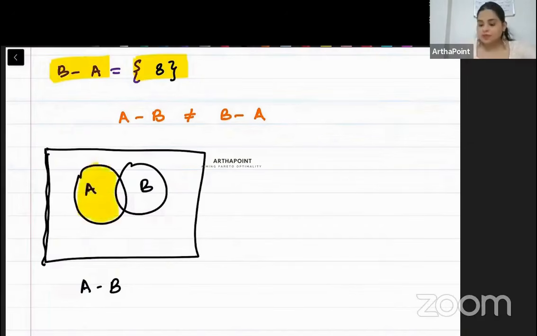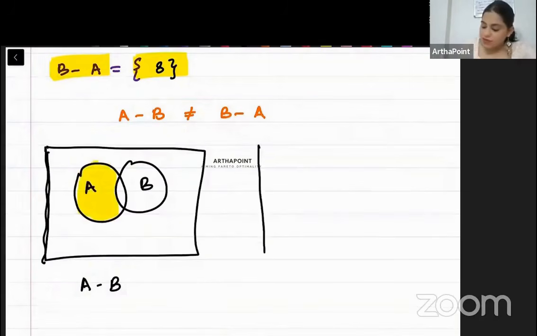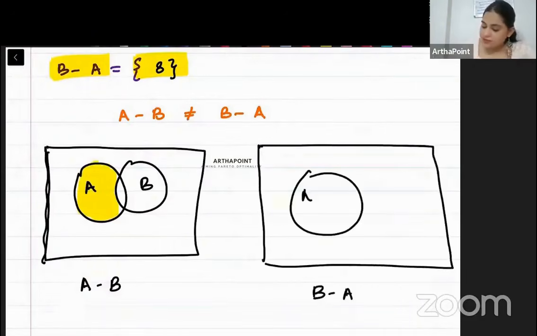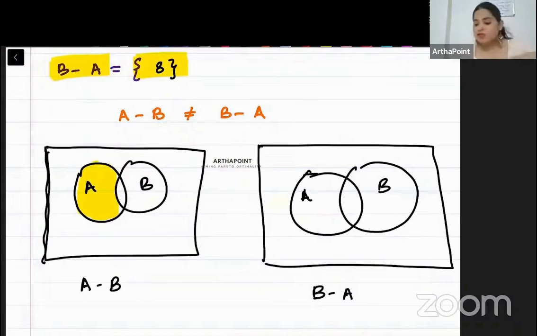But when I do B minus A, it means this is A, this is B. From B, I remove the elements of A. So, beta, I am left with this. Can you see that the two are not equal? A minus B and B minus A are not equal to each other.